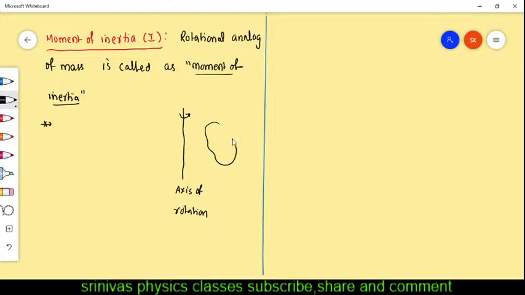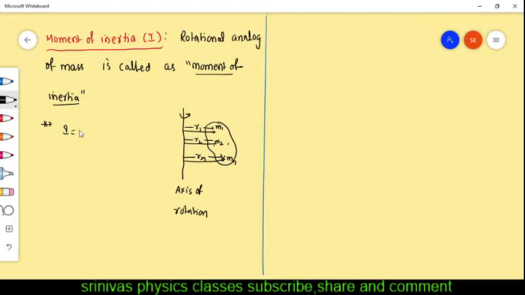This is an object which is rotating around this axis, and this object has many particles with masses m1, m2, and mn, and these particles have perpendicular distances from the axis of rotation r1, r2, and rn. Then how to write the moment of inertia formula?